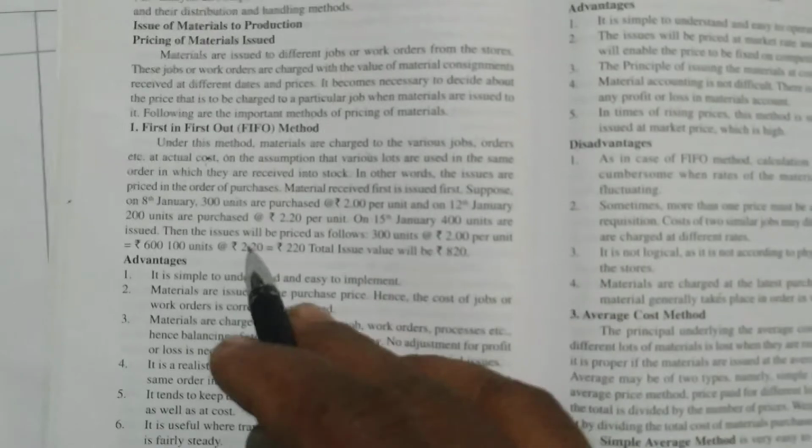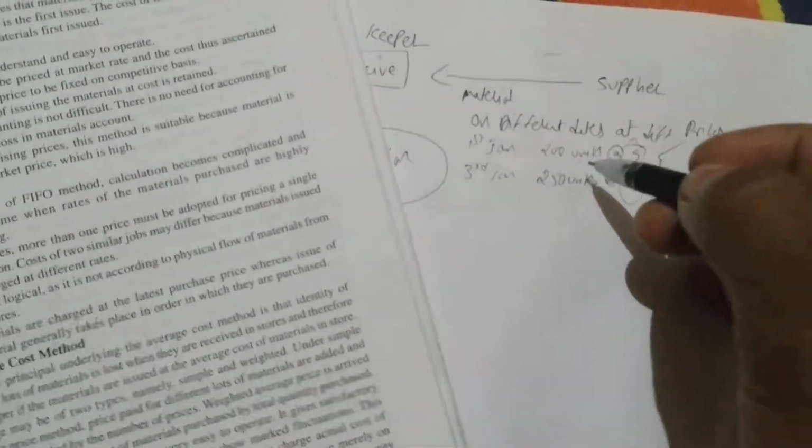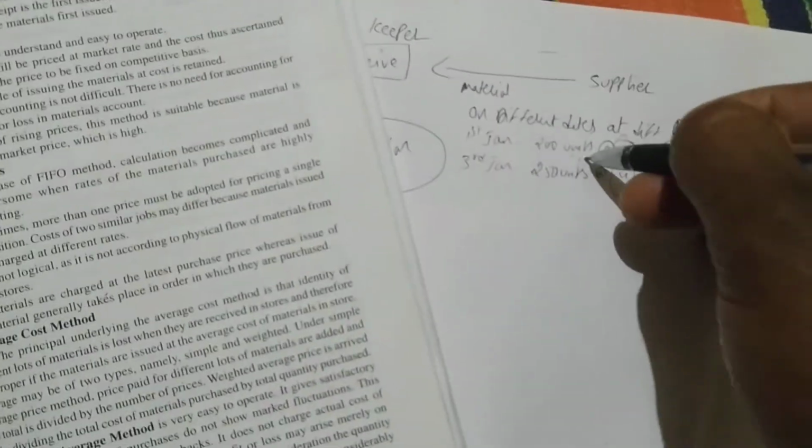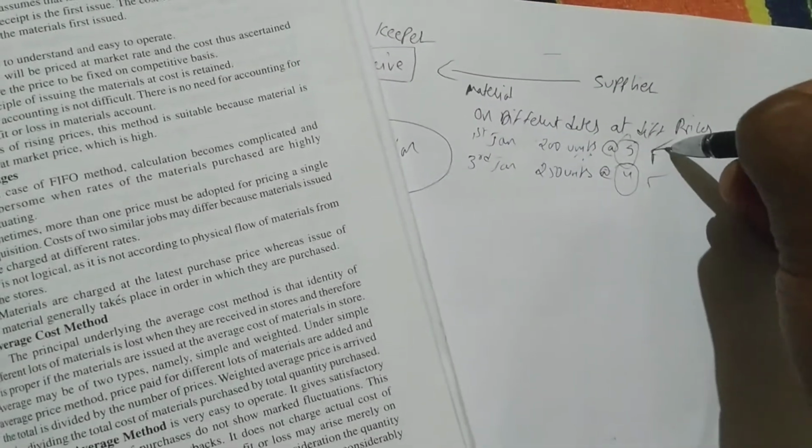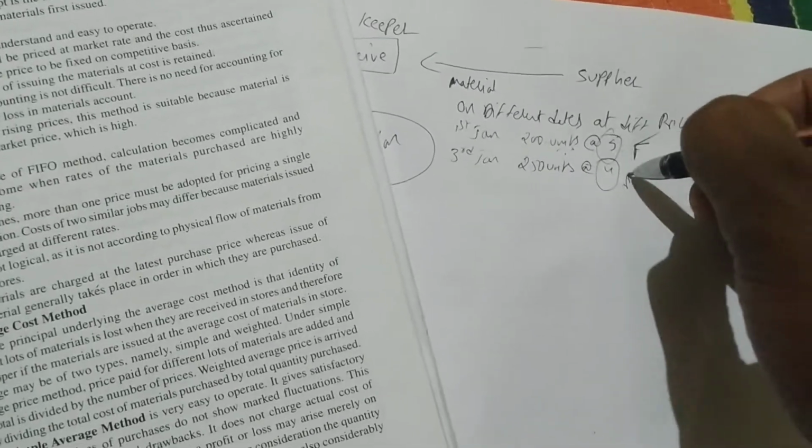In other words, the issues are priced in the order of purchases. What you purchase first will be issued first. After that will be issued, he is saying.